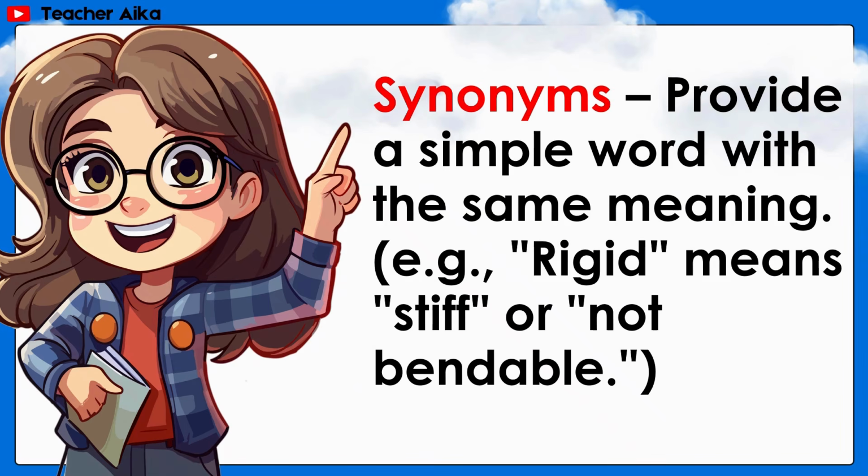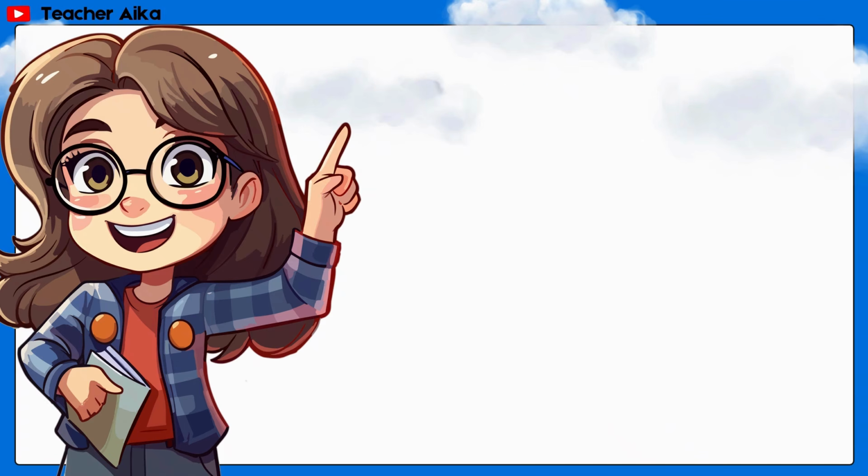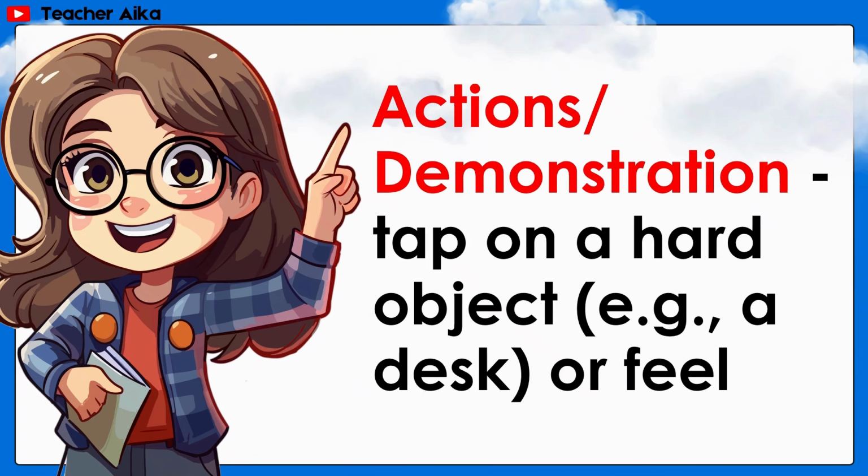Provide a simple word with the same meaning. Example, rigid means stiff or not bendable. Actions or demonstration. Tap on a hard object, for example, a desk or a wall.